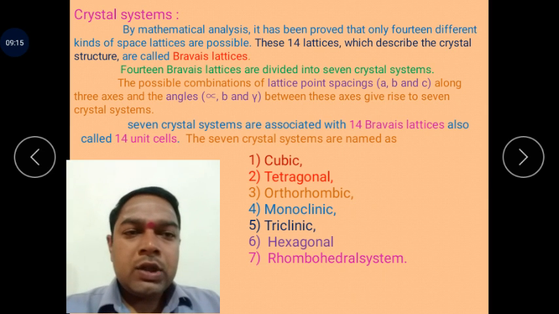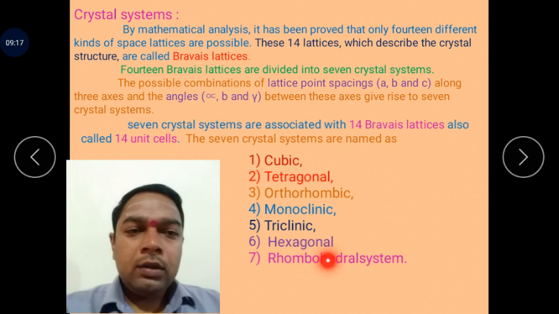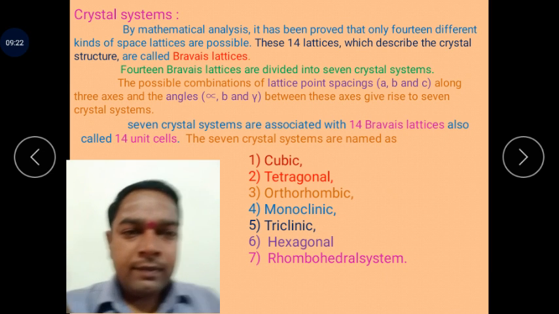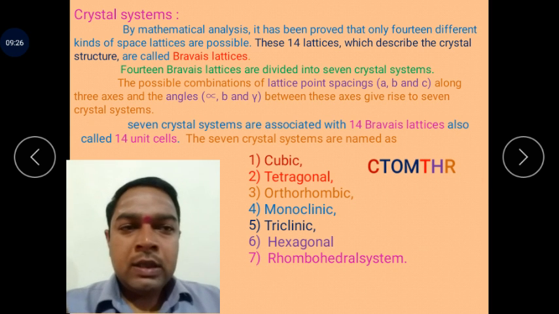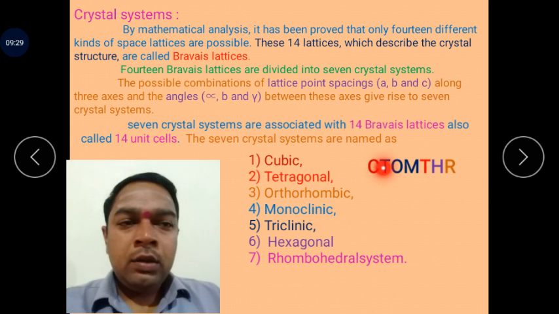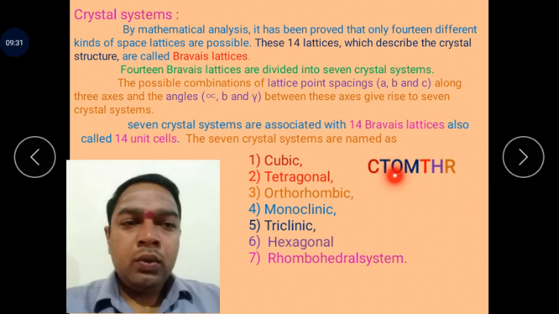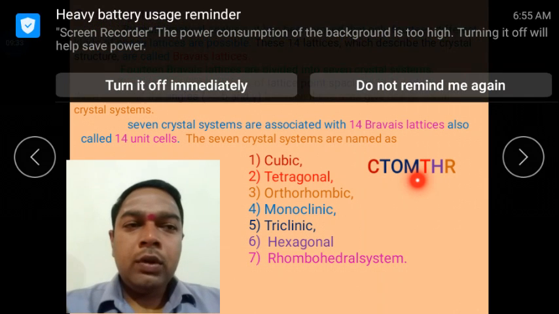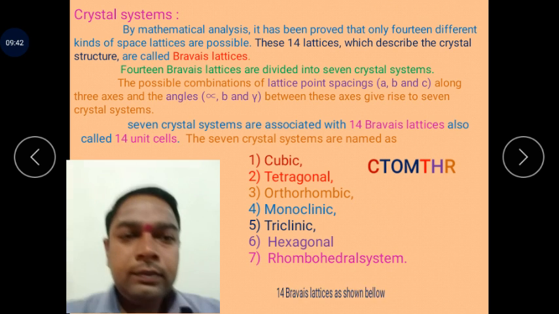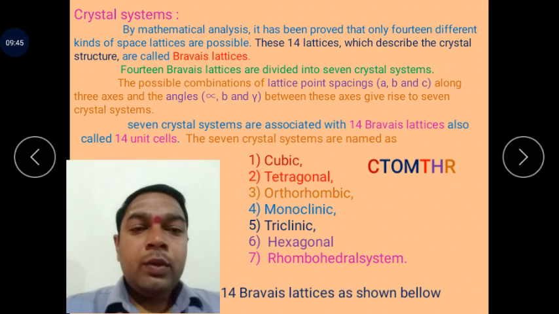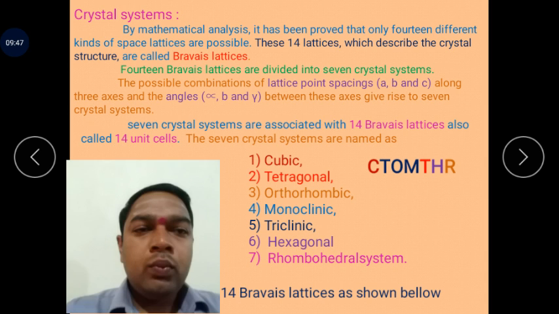These 7 types of crystals have 14 types of Bravais lattices. The mnemonic is C-TOM-THR, where C means cubic, T means tetragonal, O orthorhombic, M monoclinic, T triclinic, H hexagonal and R rhombohedral. The 14 types of Bravais lattices are shown in the following table.